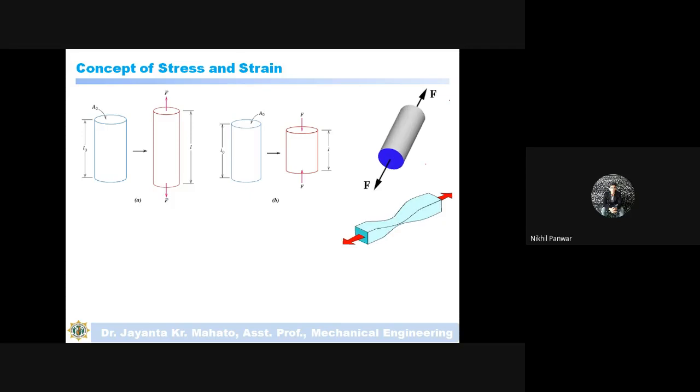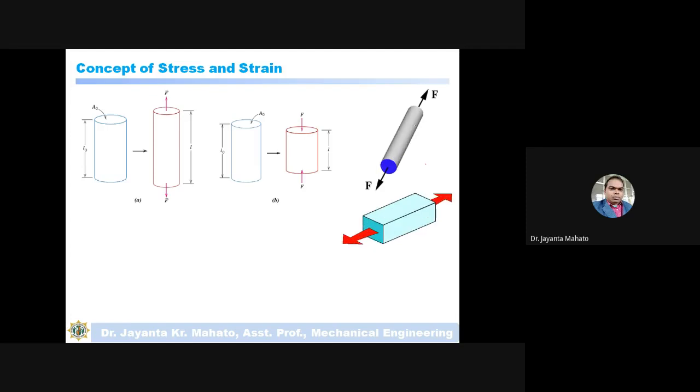Force acting per unit area. Yes, force acting per unit area. So what happens when you apply this force? Suppose you apply the tensile force to this material.